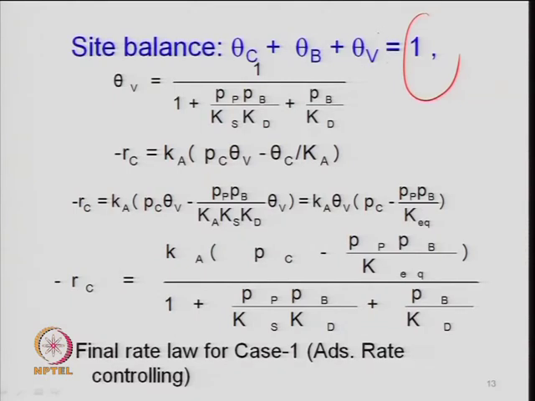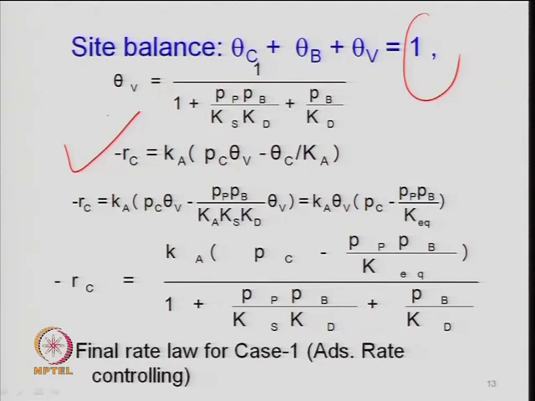The summation of all these will be 1. In other words, the concentration of sites adsorbed by cumene plus the concentration of sites adsorbed by benzene plus the concentration of vacant sites is equal to the total concentration of sites C_t, right. So, this is basically C_c over C_t, this is C_b over C_t, and this is C_v over C_t, what I have already discussed. So, one can very easily find theta_v from this.